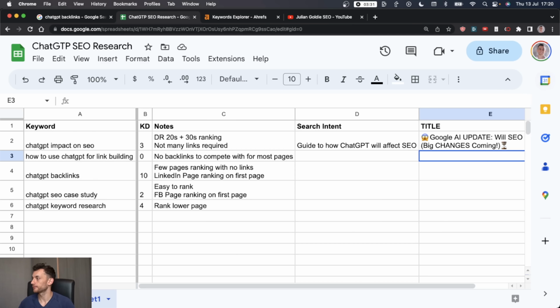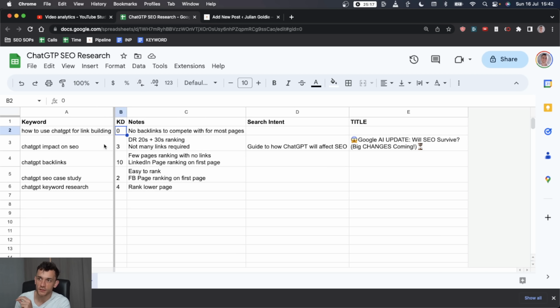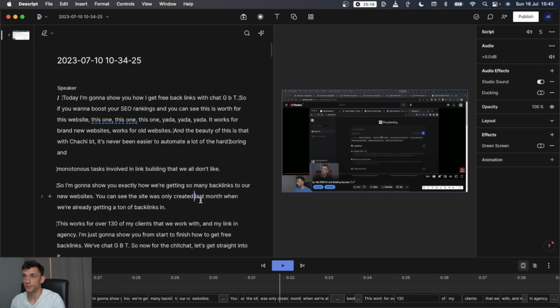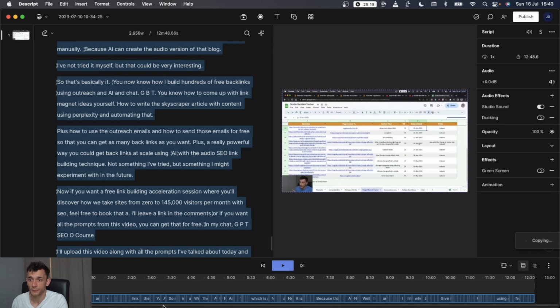Now I'm going to prioritize the keyword how to use ChatGPT for link building because it's a KD0, which means it's very easy to rank for. It's going to be much easier than the rest of the keywords because I actually don't need any backlinks to rank for it. Ironically, because it's about link building. So what we're going to do is we're going to take this video that talks about free backlinks and how to build backlinks with ChatGPT. So we're going to take this now. We've got the script from Descript, so it's good to go.